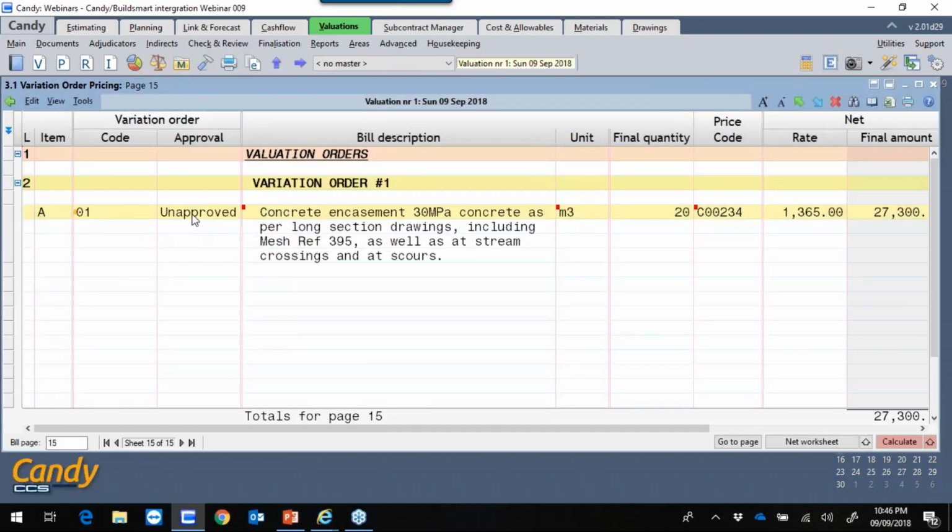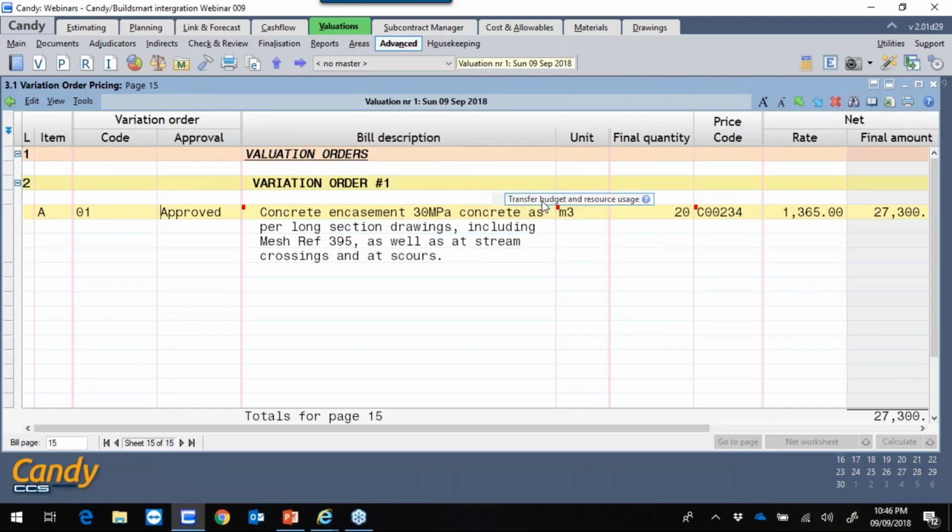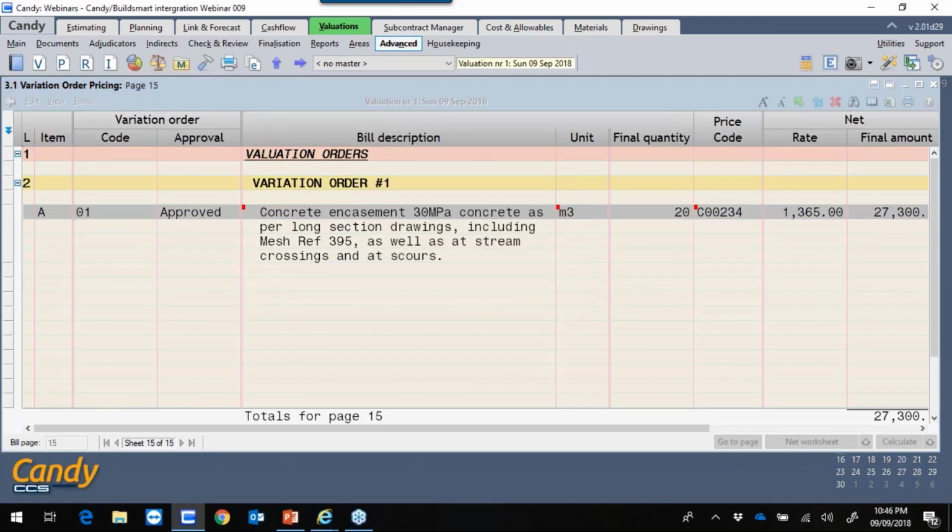You will see we have an option to mark this VO as approved or unapproved. If this VO is not marked as approved, the money will not be sent to Candy Cost and Allowables for cost reporting. I will simply approve my VO, and now I need to send my revised list to BuildSmart. Under valuations, it's also found under advanced, BuildSmart integration, transfer budget and resources. Click on yes.